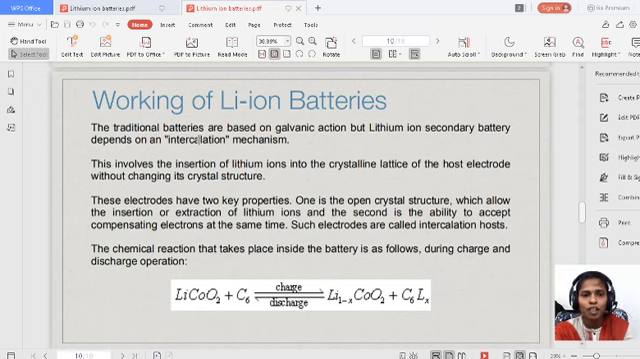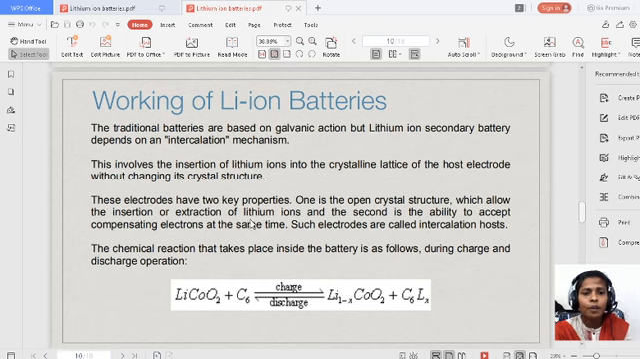Let us see what the intercalation mechanism is. This involves the insertion of lithium ions into the crystalline lattice of the host electrode without changing its crystal structure. So it is inserting the lithium ions without changing its crystal structure. Let us assume one container. When we add one pebble, the structure of the container changes due to adding the pebble. But in the crystal structure of the lithium ion battery, even by inserting the lithium ion, there is no change of the crystal structure.